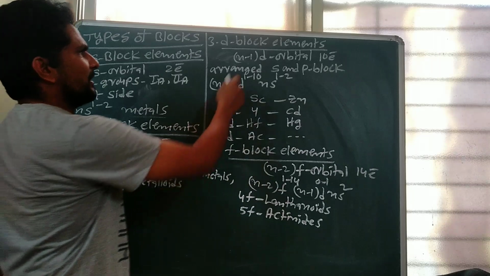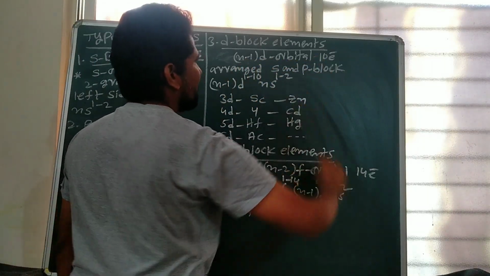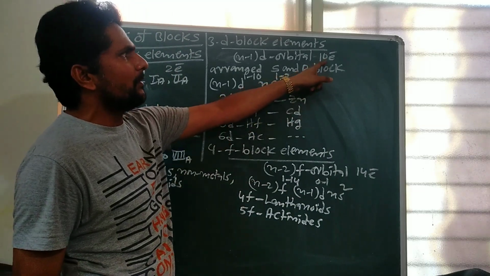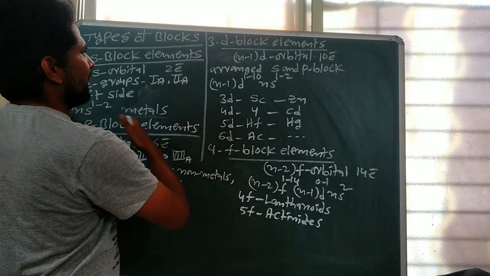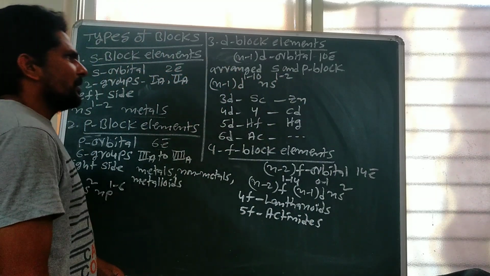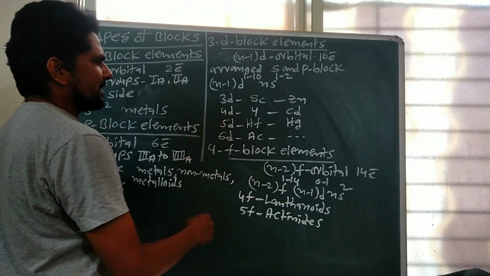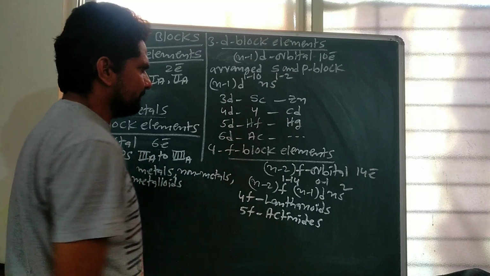Third type, d block elements. The elements whose valence electron enters the (n-1) d orbital are called d block elements. So the maximum number of electrons present in the d orbital is 10. So d block elements are arranged in between s and p block elements in 4 series. These are 3d, 4d, 5d and 6d.